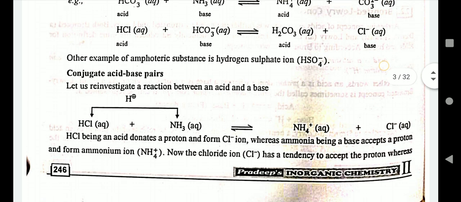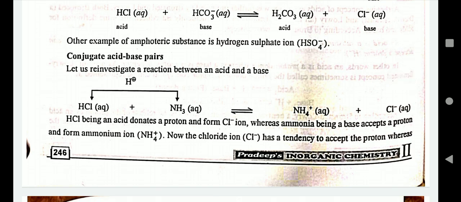Conjugate acid and conjugate base pair. Let us take a reaction between an acid and a base. HCl plus ammonia. HCl, being an acid, donates a proton, whereas ammonia, being a base, accepts a proton and forms ammonium ions.